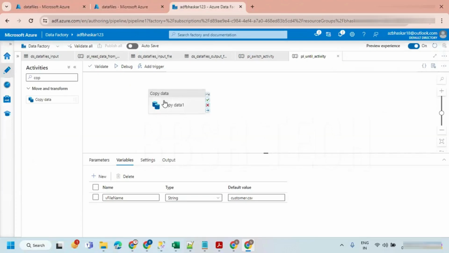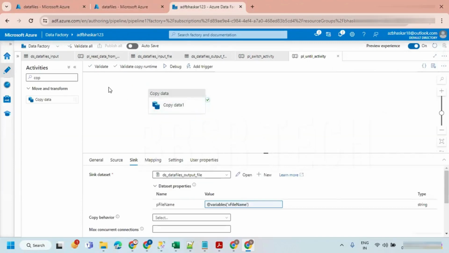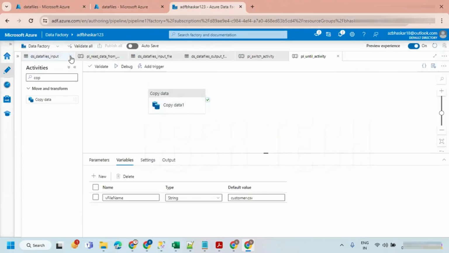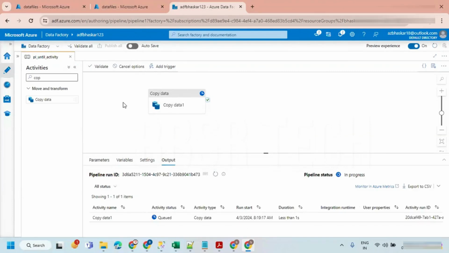Now, if I run this pipeline, let me close all of them. If I run this pipeline, it is going to copy customer.csv from the input directory to the output directory.